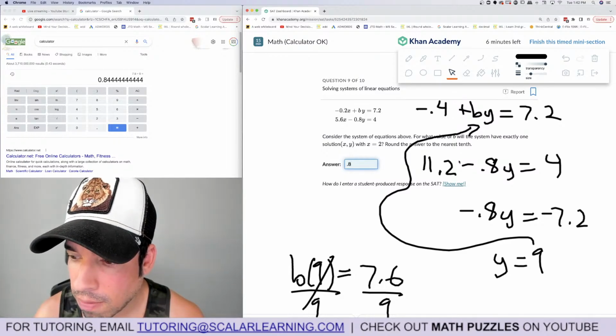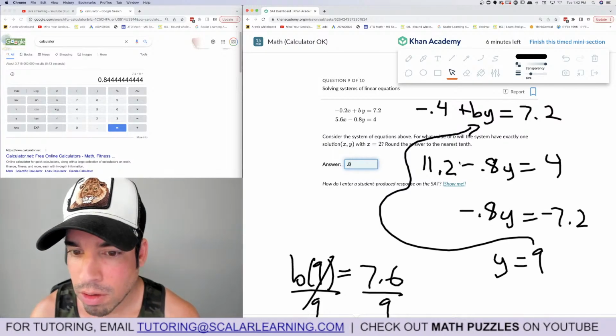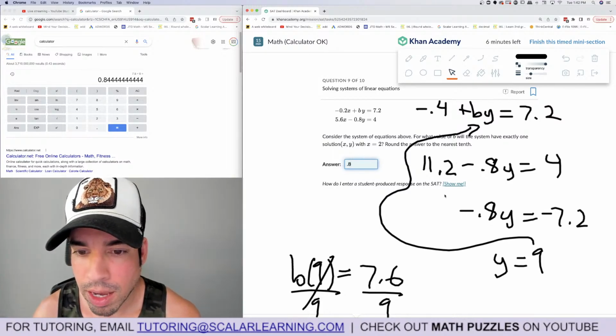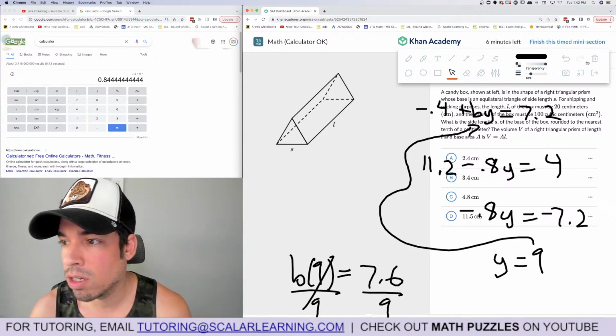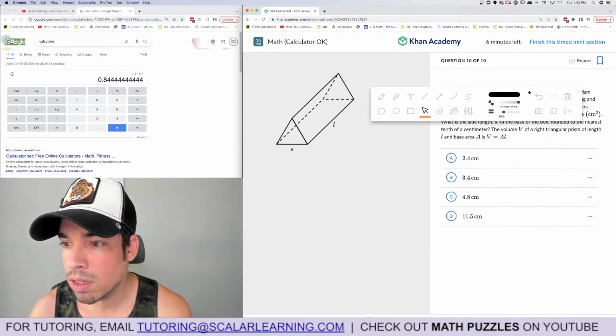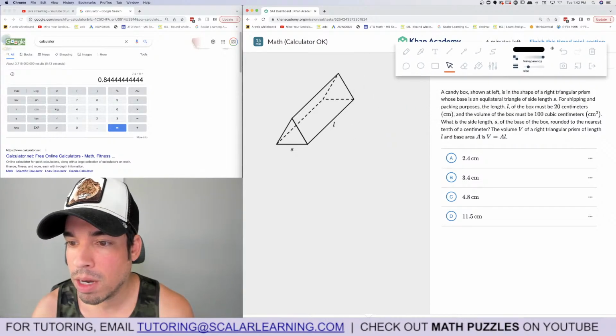9. One sec, b, 0.4. Yeah, I think it's right. I don't know, we'll see. I don't think I made any mistakes, but I could have, so we'll figure it out at the end.